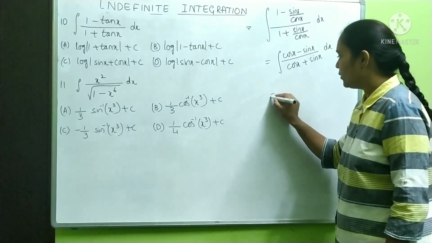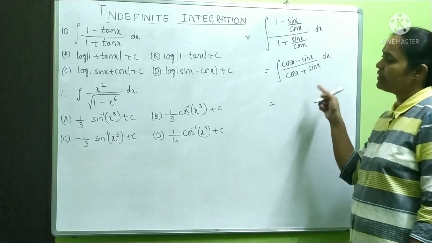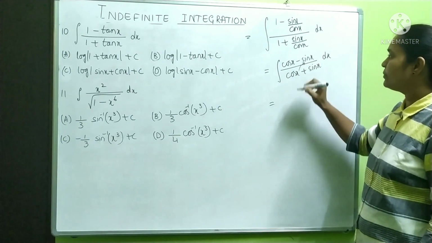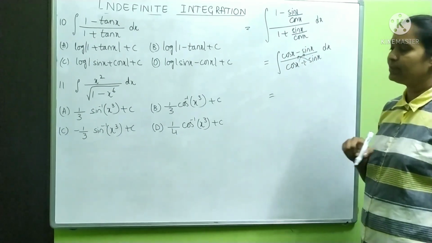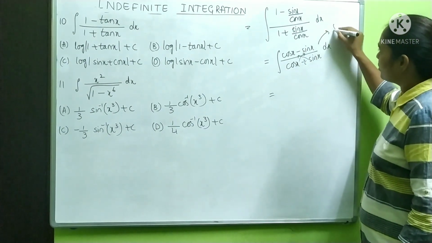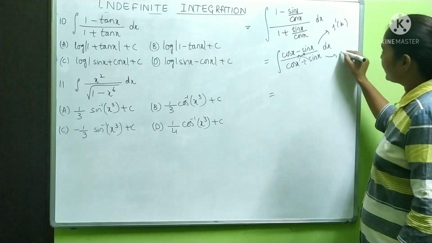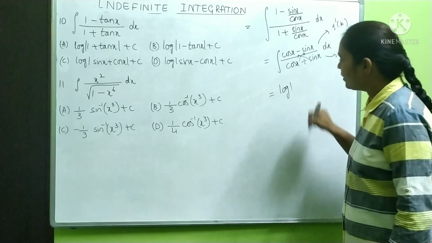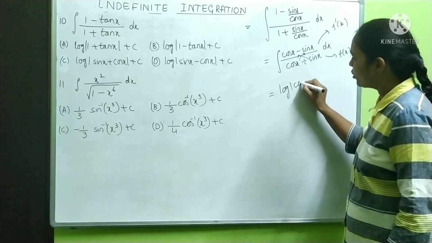This is equal to, again you see it is of the form f dash of x by f of x. How? Differentiation of cos x is minus sin x, sin x is plus cos x. So it is of the form, what is it? It is of the form f dash of x by f of x. So our answer is log mod f of x. In place of f of x, what you have?